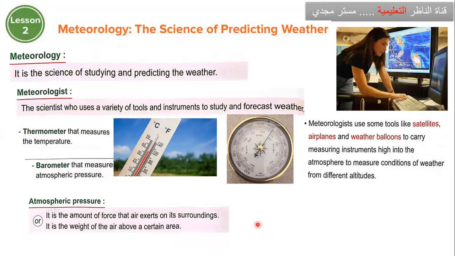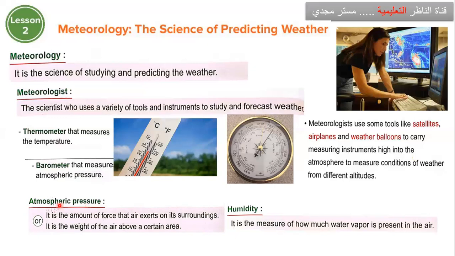Okay, next one, humidity, which is moisture. The measure of how much water vapor is in the air. How much water vapor is humidity. Weight of the air is atmospheric pressure. Say with me, atmospheric pressure. So the weight of the air is atmospheric pressure.